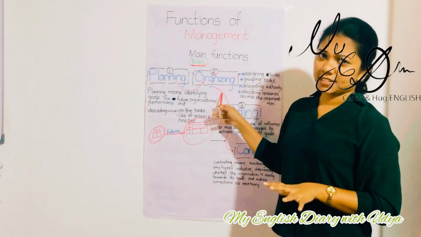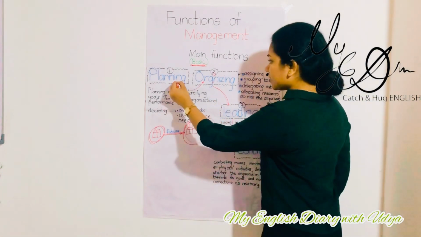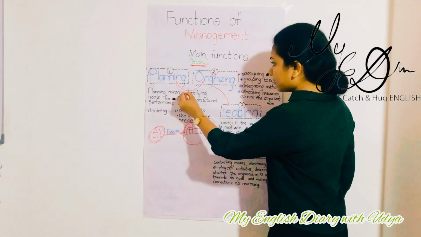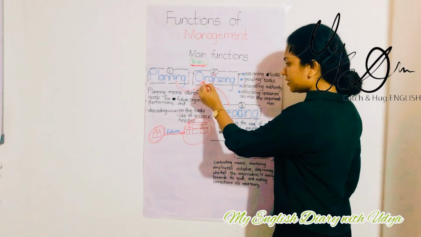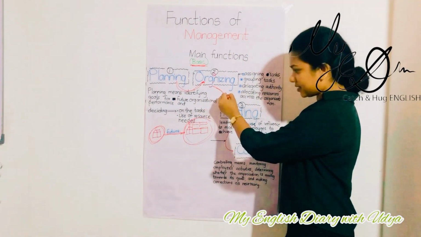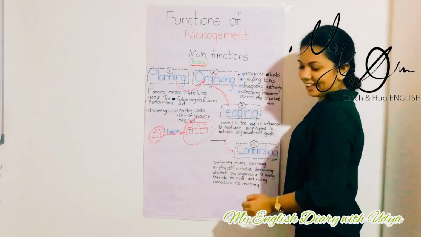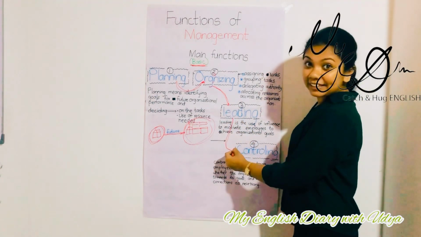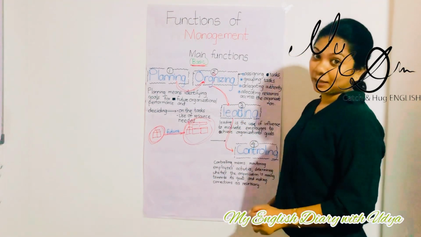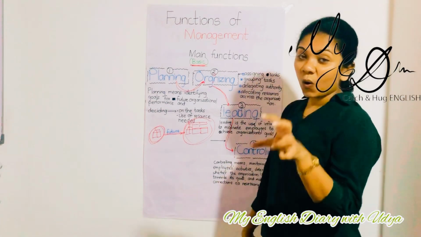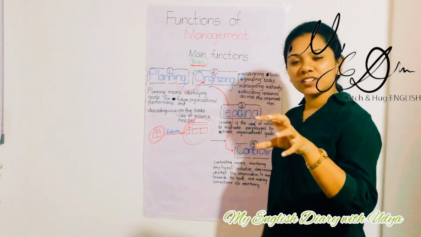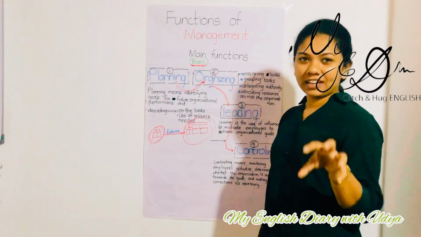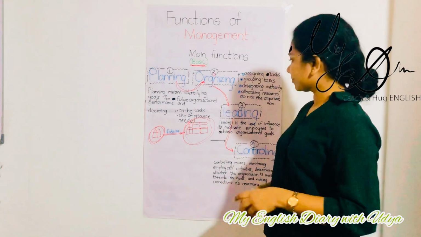That is the organizing stage. Here, could you see? Planning goes towards organizing, organizing goes towards leading, and leading goes towards controlling. Keep this in your mind. All these functions have an interrelationship with each other.